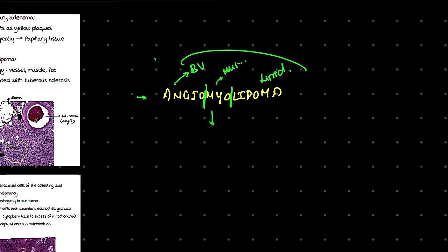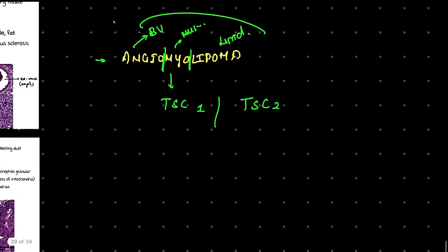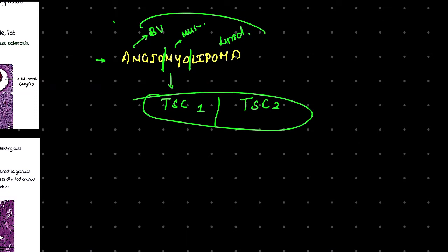Another important thing we need to know is that angiomyolipoma is associated with a tumor suppressor gene, that is TSC1, or it can be the TSC type 2 gene. What is the function of this gene, TSC type 1 or type 2? Its purpose is proper differentiation of cells. When there is a mutation in this gene, there will be improper differentiation of cells.